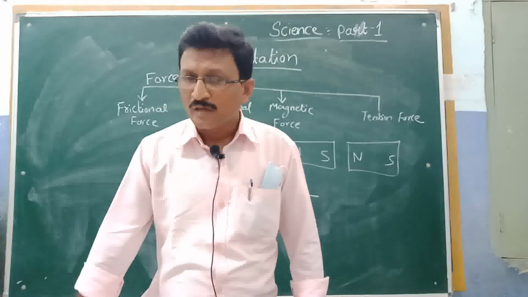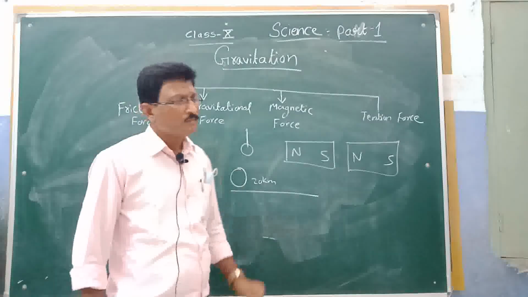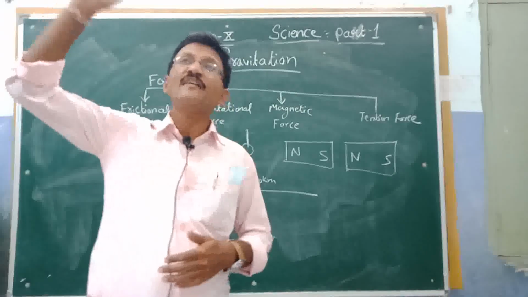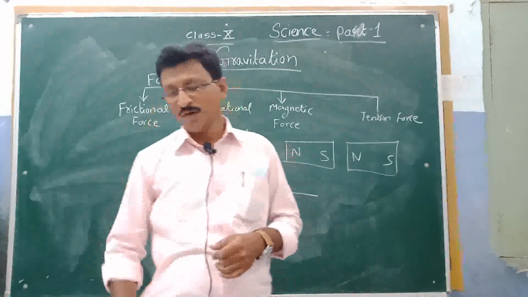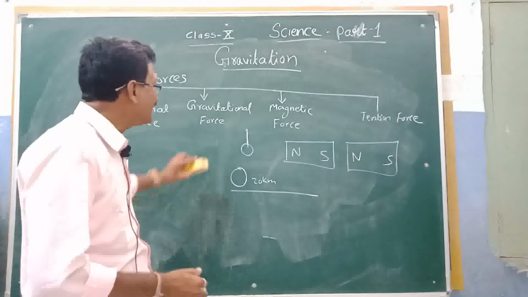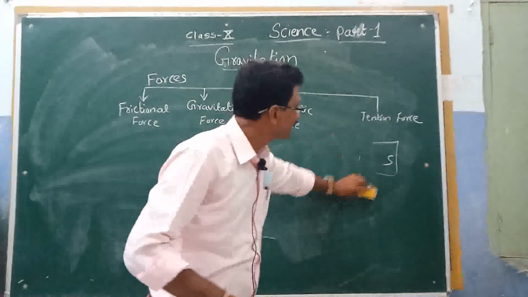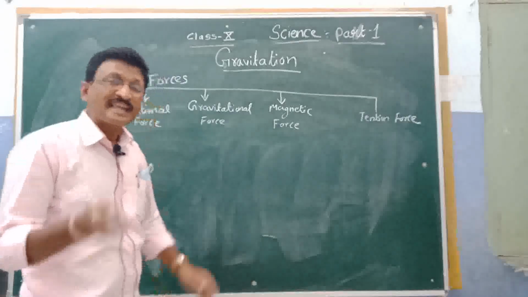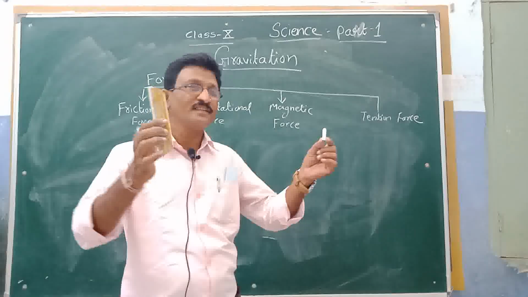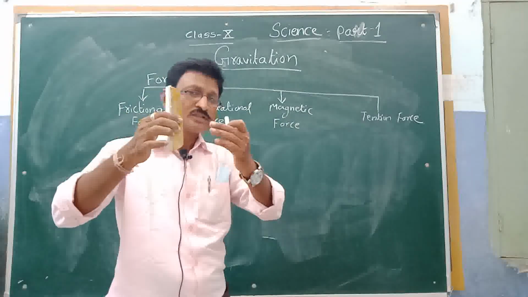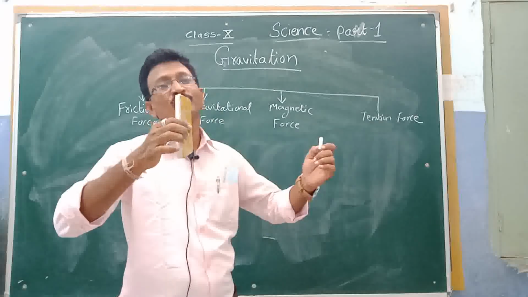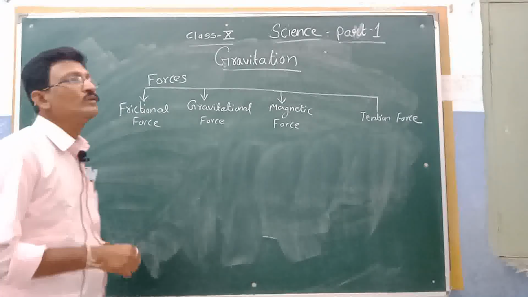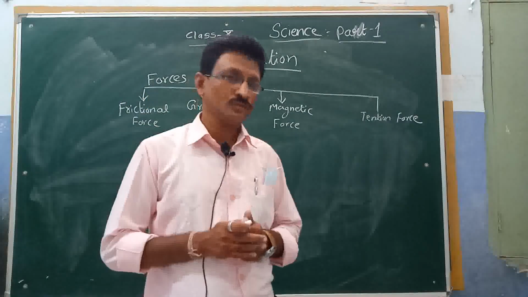Okay, so now let us come to the gravitational force. I have told you, what about objects which are far away from the earth? For example, which planet is the nearest to the earth? That is the moon. As I told you in the beginning, any two objects, like this chalk and duster: this chalk is pulling the duster towards itself, and the duster is also pulling it. That's called the attraction gravitational force. And let me clarify one thing to you: gravitational force is a weak force.